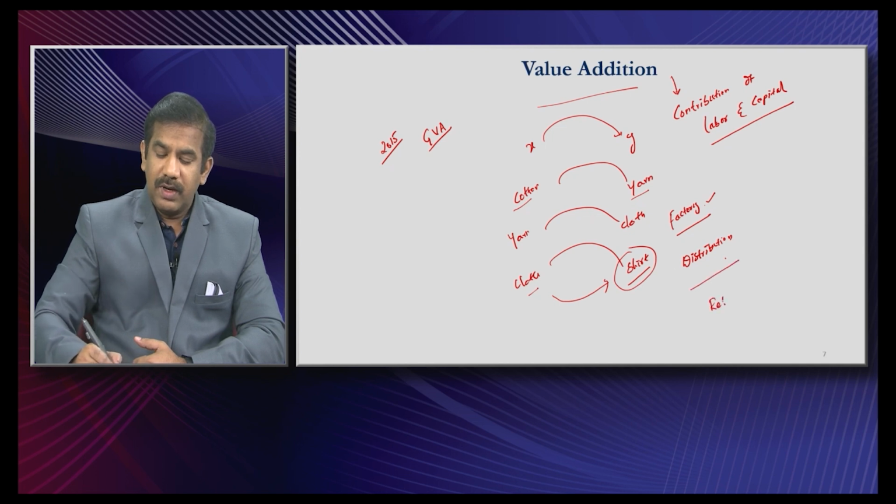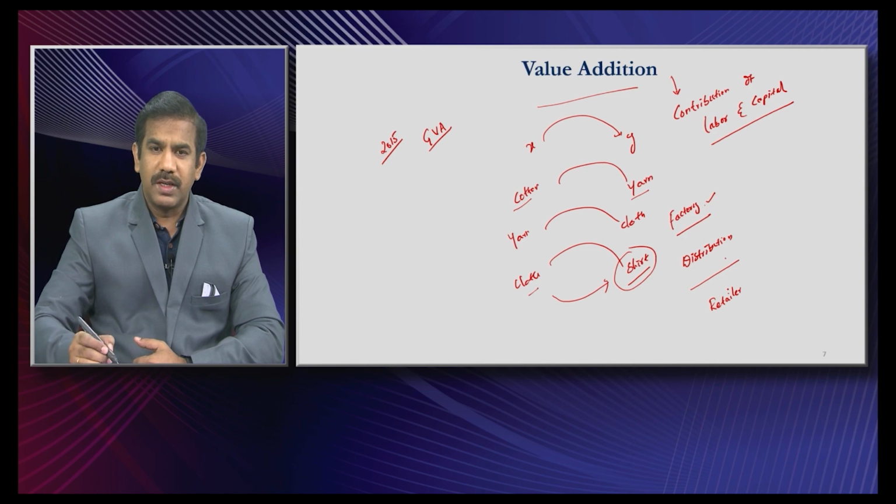He is again delivering the same shirt, isn't it? So there is no change in form here in this case. It is the same shirt the distributor is purchasing from the factory that he is selling to the retailers. The shirt has not changed in any form. Then is there any value addition? Definitely. And what kind of value addition?